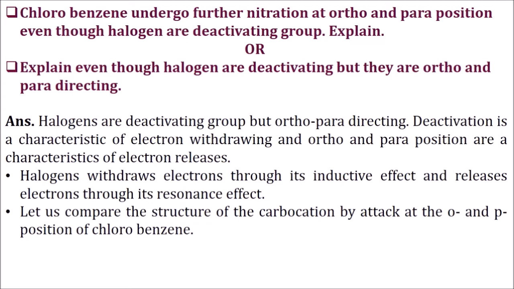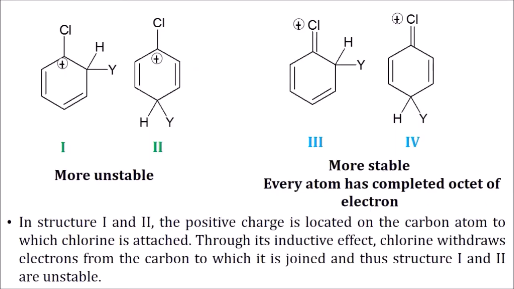Deactivation is a characteristic of electron withdrawing, and ortho-para direction is a characteristic of electron releasing. Halogen withdraws electrons through its inductive effect and releases electrons through its resonance effect. Let us compare the structure of the carbocation formed by attack at the ortho and para positions of chlorobenzene. Here you find two structures, which we denote as structure number 1 and structure number 2.